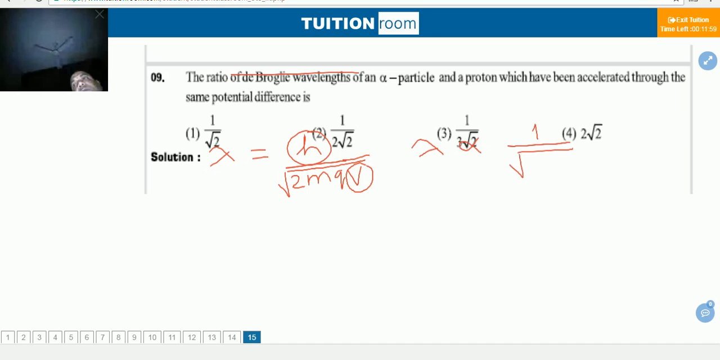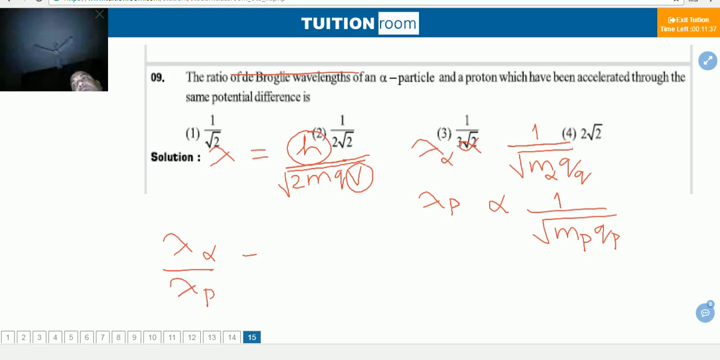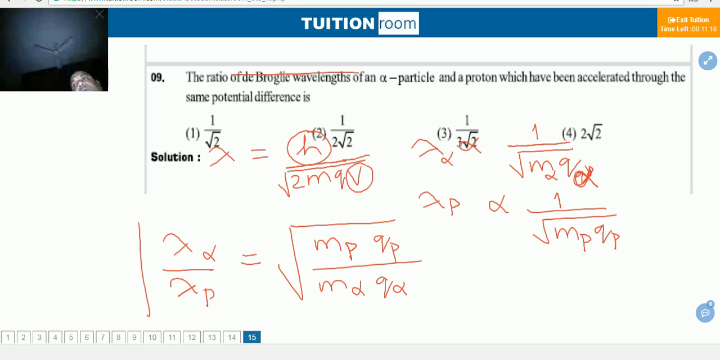root of mq. Then lambda alpha will be proportional to the root of mass of the alpha and charge of the alpha, and lambda proton will be proportional to the root of mass of the proton and charge of the proton. Divide these two, lambda alpha by lambda proton. The reciprocal relation will be there: mass of alpha, charge of alpha. This is the relation we have got.